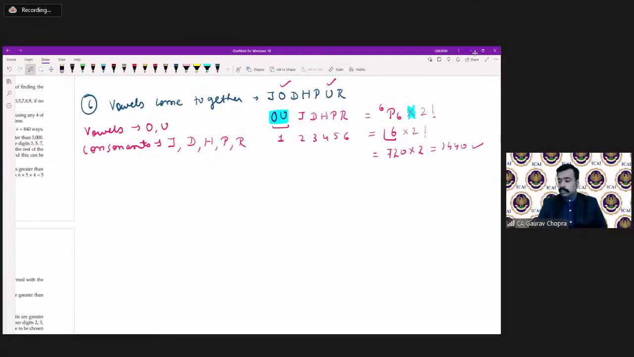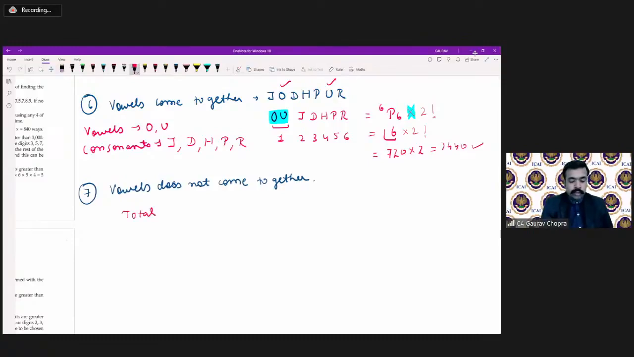Now, two more parts we will do from this question. The next one says vowels do not come together. Vowels don't come together. So how can we solve this? We have to do the total minus coming together.